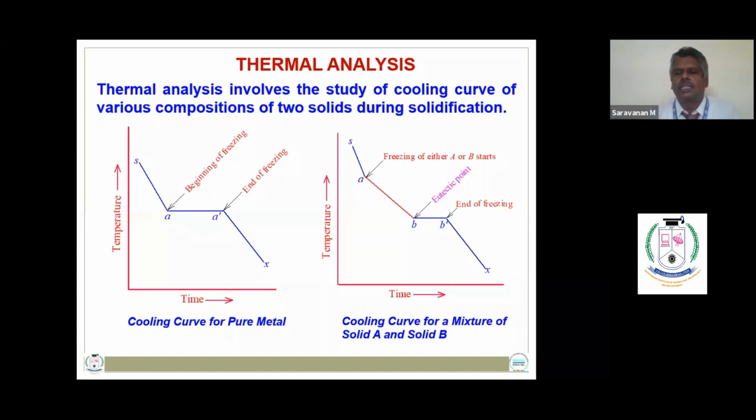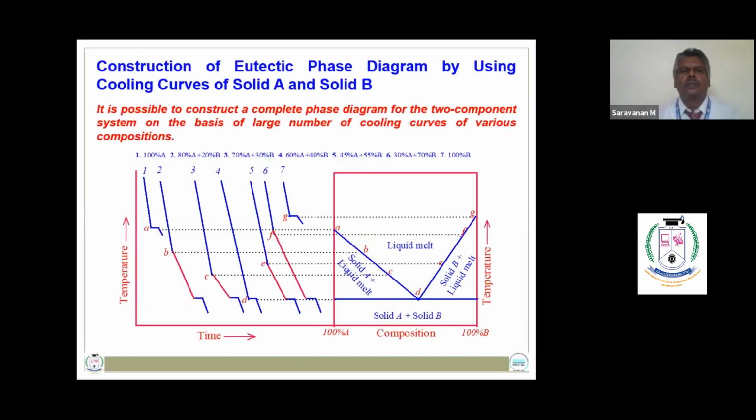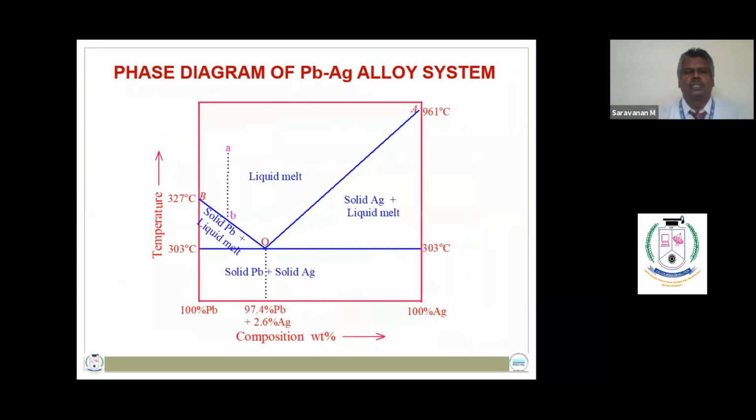When the liquid melt reaches eutectic composition, then it becomes solid A and solid B, and hence the temperature will remain constant. Once it becomes a complete solid, thereafter the temperature again decreases gradually with time. So it is possible to construct a complete phase diagram of a two component eutectic system on the basis of a large number of cooling curves of various compositions. By plotting the freezing point temperature of different compositions of two solids with respect to composition, it is possible to get a eutectic phase diagram of a two component eutectic system.